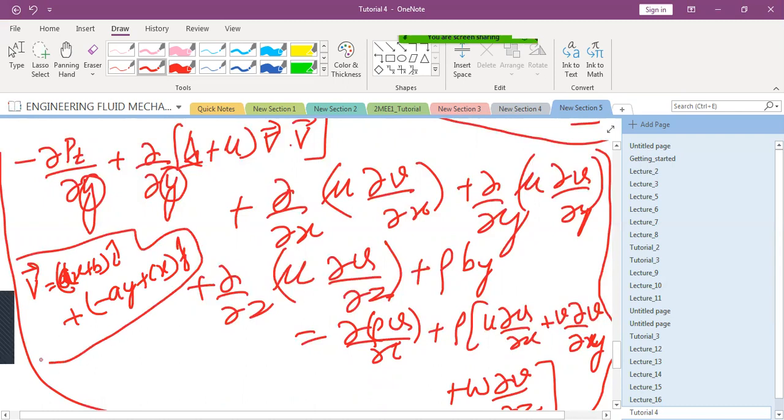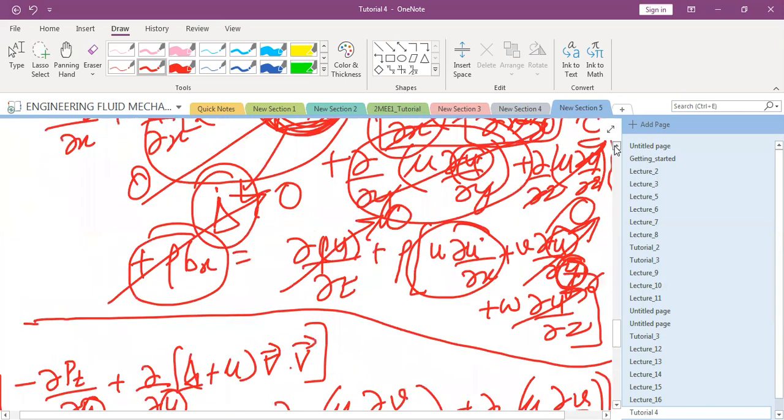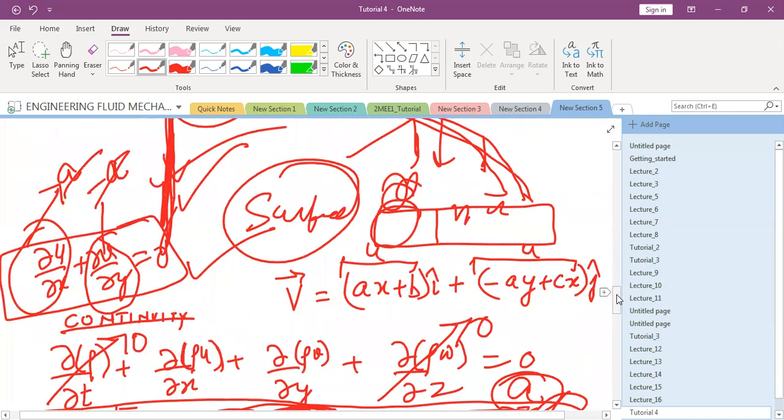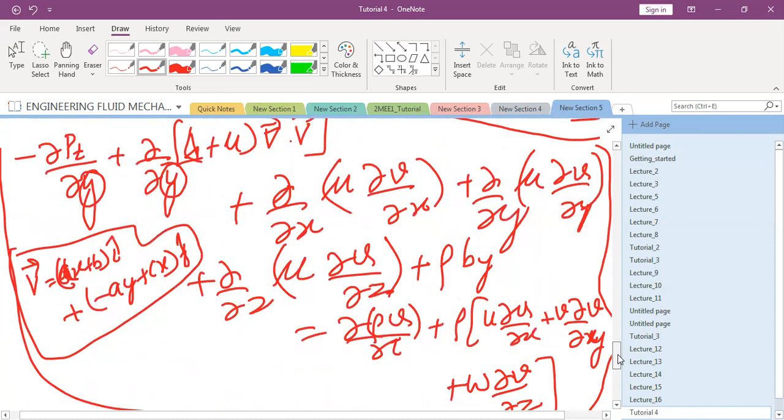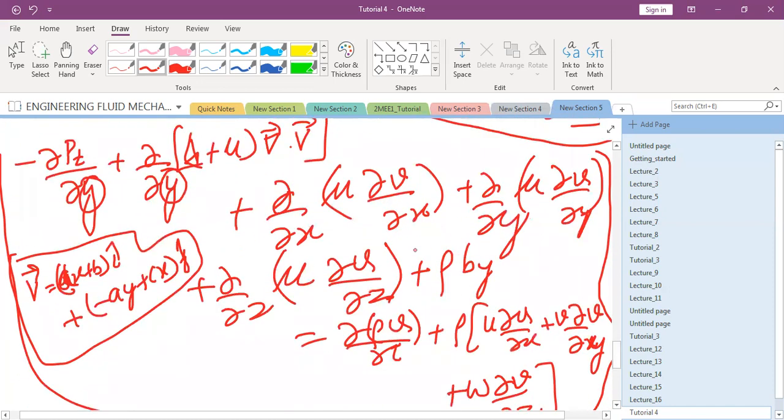With this velocity field, find out the final expression for the y momentum equation. This is the velocity field. I want you to solve this y momentum equation and let me know the answer. 30 seconds.